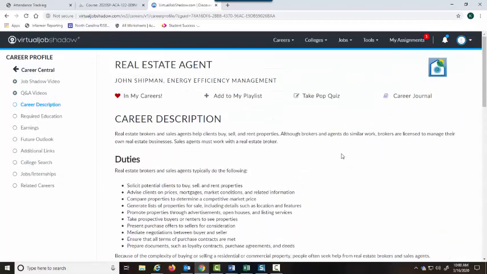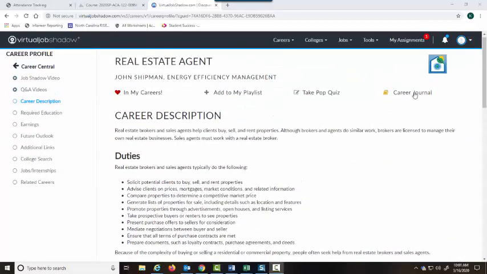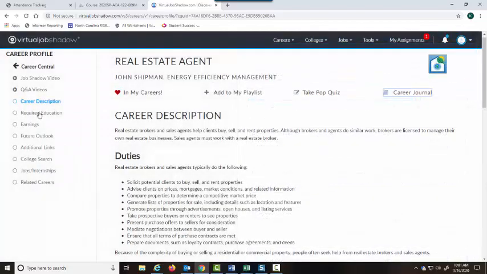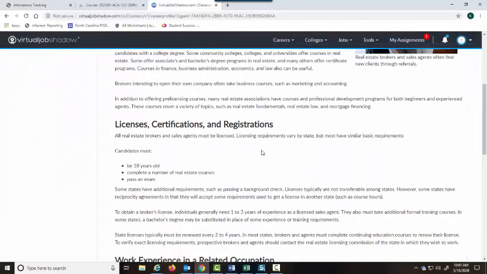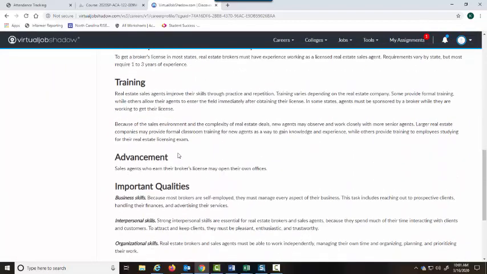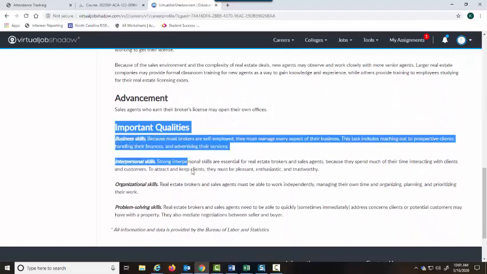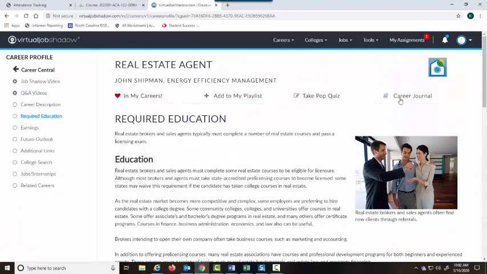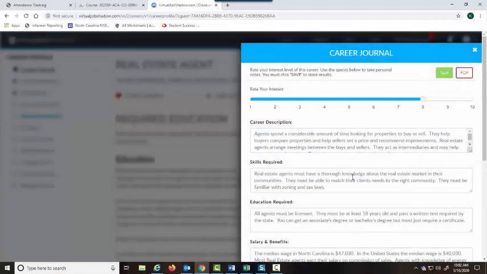what it means to be a real estate agent. Now, if I click back into Career Journal, the next thing it asks me is skills required and then education required. Usually the answers to both of those are found under the required education section. It tells you what kind of licenses you have to have, what kind of training you have to have, and this is where you really get the skills you would need in order to be a real estate agent. So look under that section for that. You're going to do that for each one of these sections, and notice you don't have to do it all at one time.